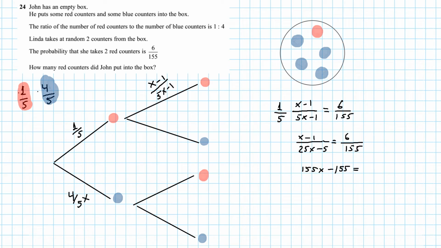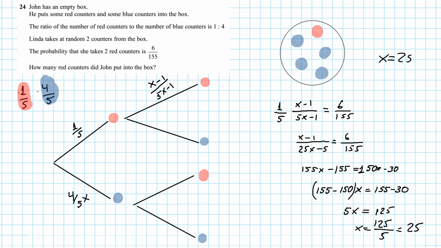Then you can calculate the x, which is the total red counters you have in your box. And then 125 over 5 is equal to 25. You got 25 counters in the box.